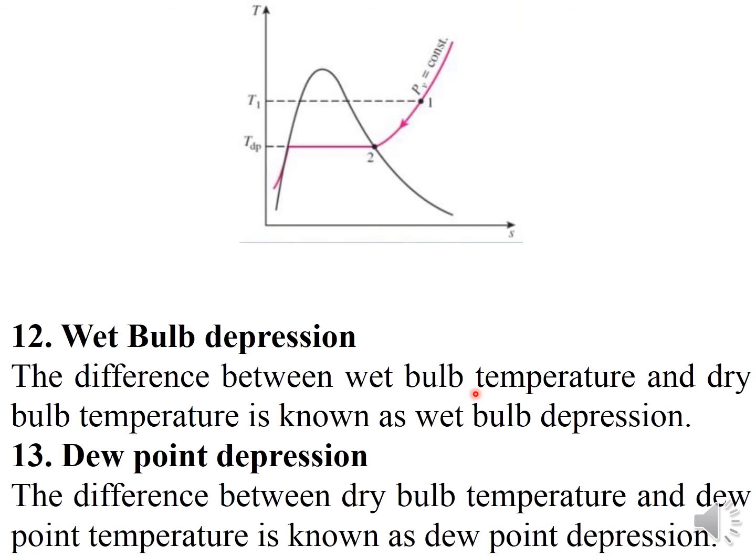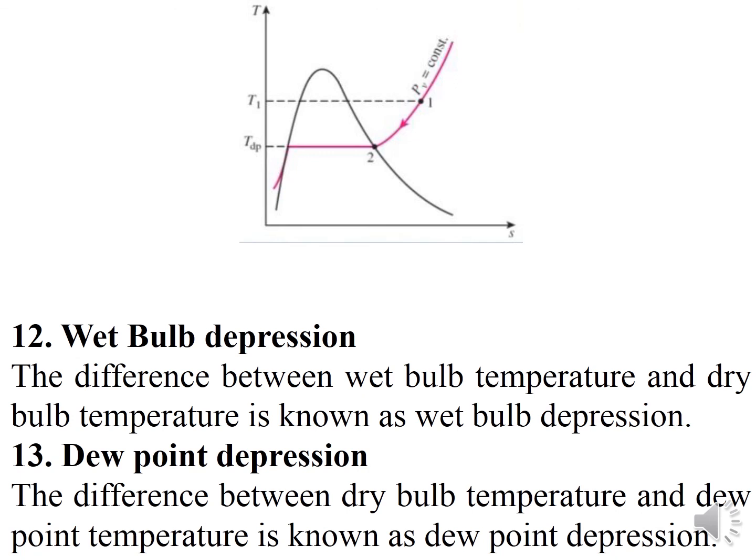It is usually expressed as DBT, WBT and DPT, dew point temperature. So what is dew point depression? The temperature difference between DBT and DPT is known as dew point depression. If they ask this in the exam, you need to write the definition, and you can also write the formula for understanding.